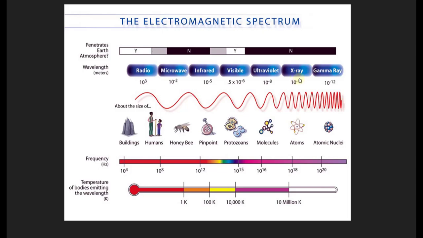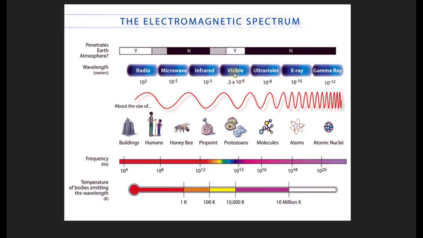Next we have X-rays. There's a variety of X-rays. We call them hard X-rays, soft X-rays. Soft X-rays have a longer wavelength. Hard X-rays have a shorter wavelength. They would penetrate your body, and that's when we take X-rays of your skeleton. Ultraviolet light has longer wavelengths than X-rays, and the frequency now is dropping. So as we go towards the radio waves, the frequency is dropping, but the wavelength is getting longer and longer.